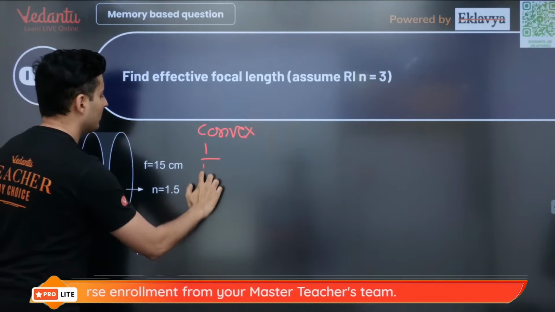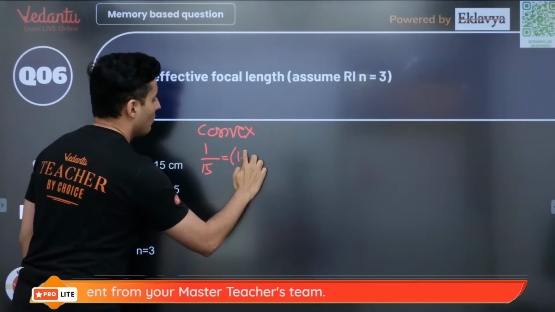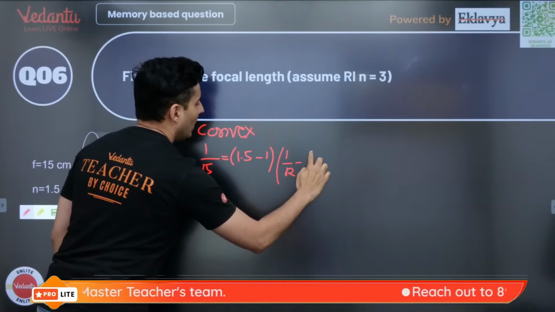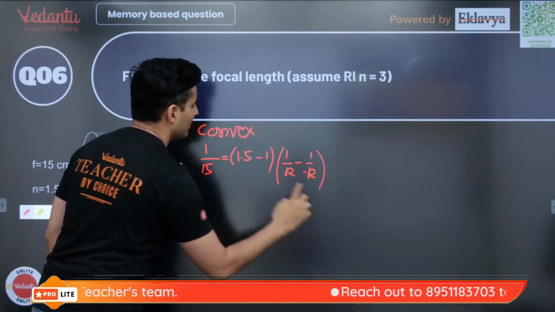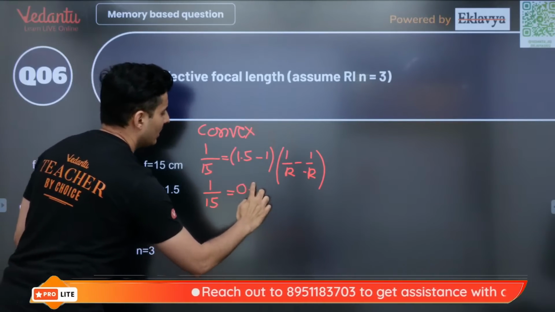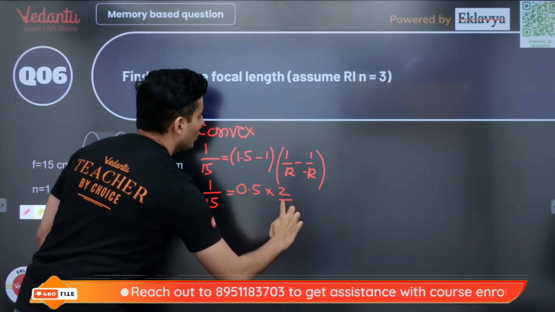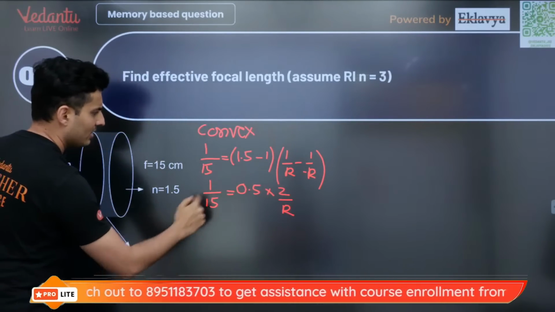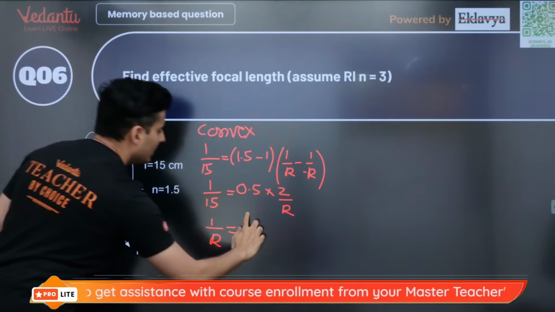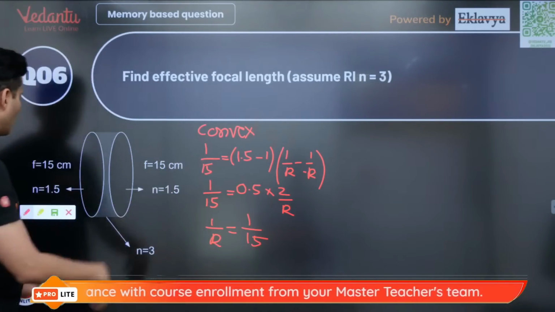For the convex lens, 1 by focal length, which is 1 by 15, will be 1.5 minus 1 into 1 by r minus 1 by minus r. So this will become 1 by 15, 1.5 minus 1 is 0.5, and this becomes 2 by r. From this, you get 1 by r, 2 into 0.5 is 1, which is 1 by 15 for the convex lens.